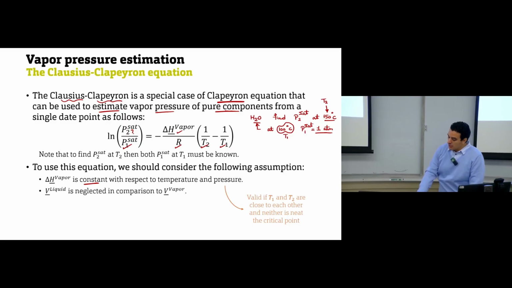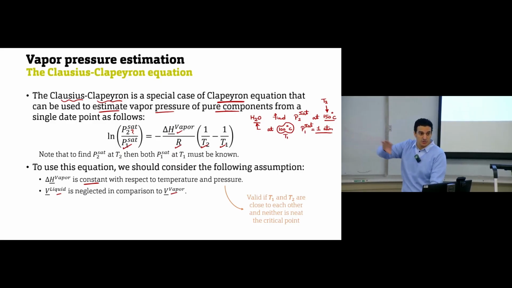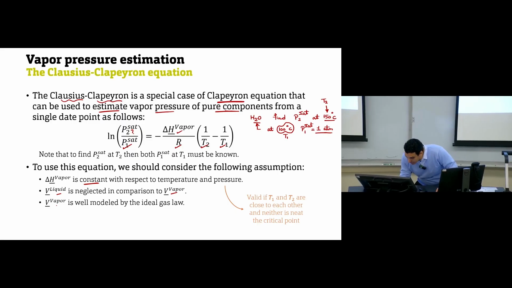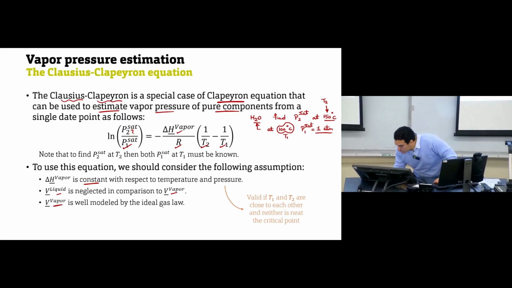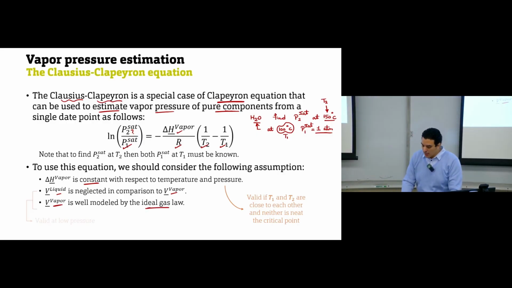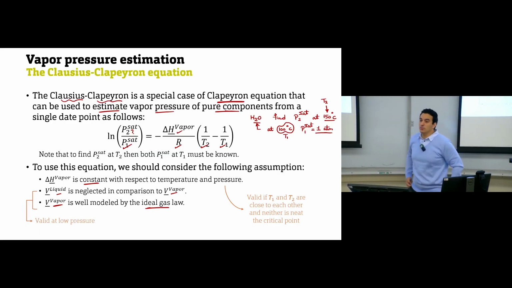The second assumption is that the molar volume of liquid is neglected compared to the molar volume of vapor for the same substance. Here we are calculating the vapor pressure at which the liquid will be converted to vapor. So we have volume of vapor and volume of liquid, these are the two phases existing together. The molar volume of vapor will be very large compared to the molar volume of liquid. And the vapor is modeled by an ideal gas, or the substance you have can be described as an ideal gas. These two assumptions are valid if you have low pressure.